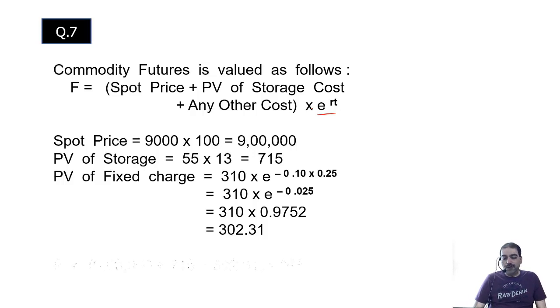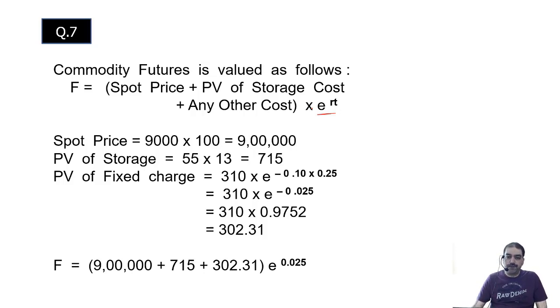Put all of those things in the formula. Note that this is minus, and this is plus, future value. This is the present value calculation.